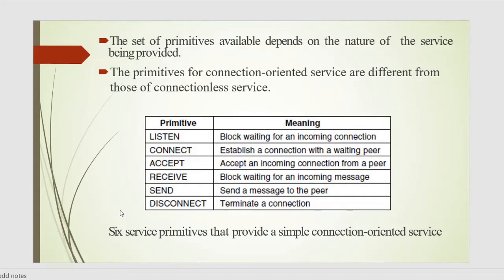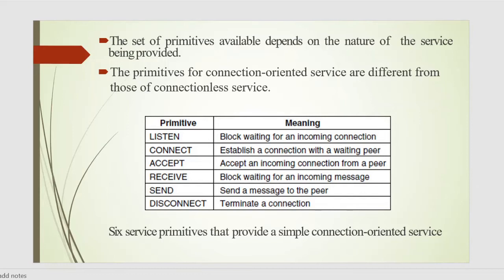And the last connection oriented service primitive is disconnect. Disconnect means terminate a connection, and this primitive is simply used to end the connection, after which no one will be able to send any messages. So these are the 6 different types of connection oriented service primitives.